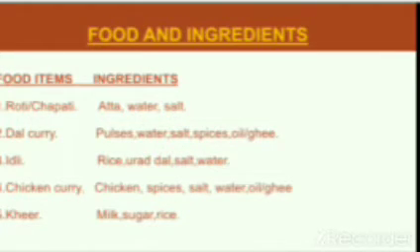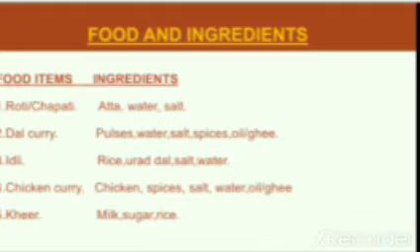Then some examples of food and ingredients are given here. This is in your text itself. So you have to learn about these food items and their ingredients. It should be there in your examination also. The first one, roti or chapati, made of atta, water and salt.